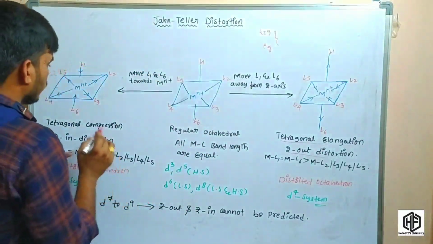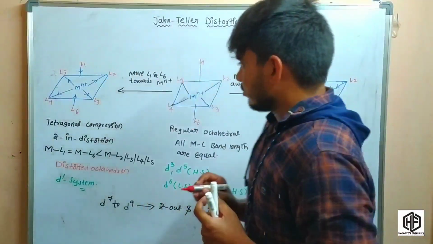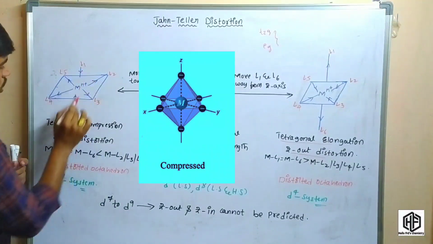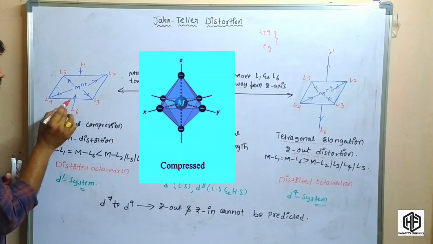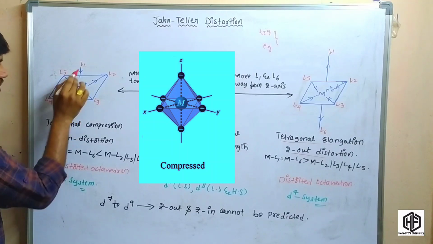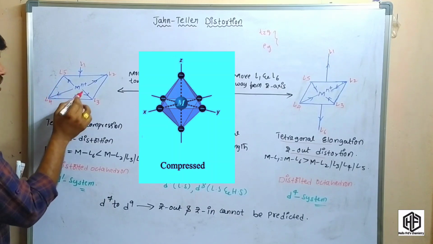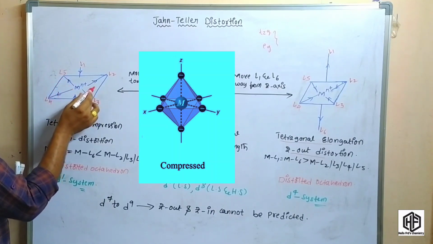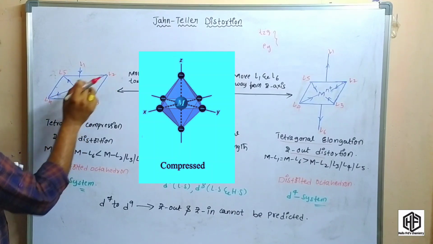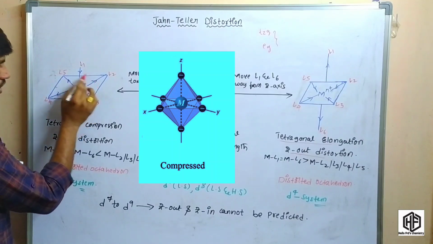Okay, so coming to the tetragonal compression. In the z axis, ligand 1 and ligand 6 move towards the metal cation. Whenever ligand 1 and ligand 6 move towards the metal cation, the remaining 4 ligands move away from the metal cation. So we have to see this picture.